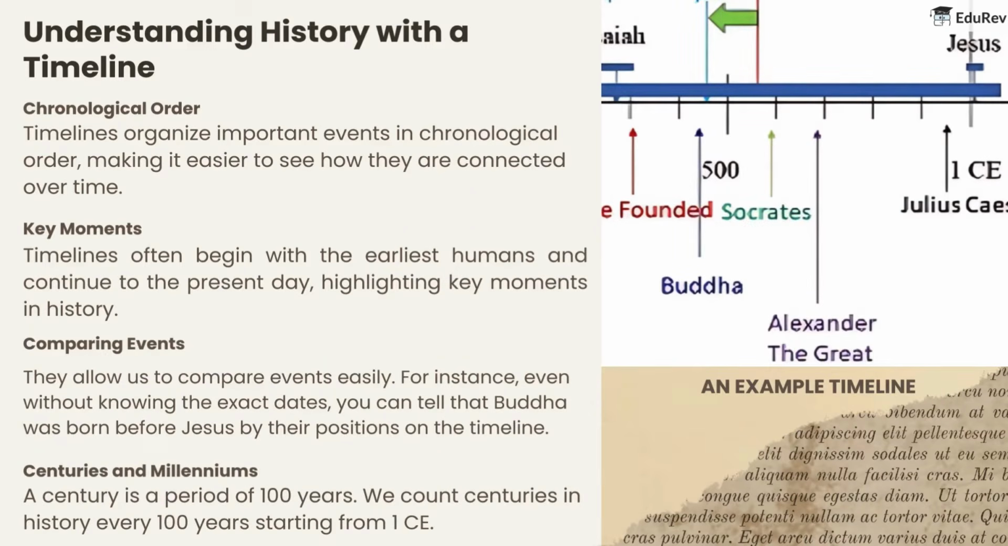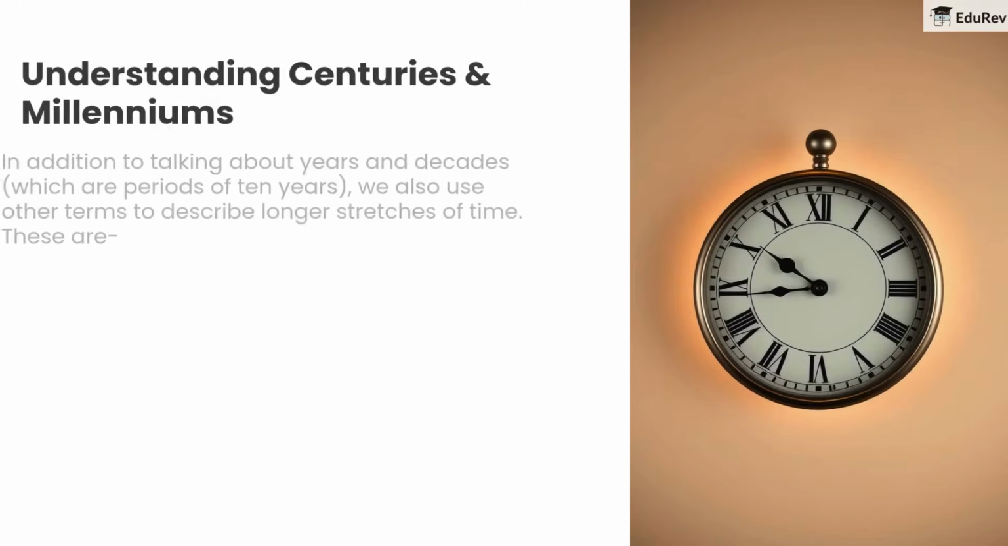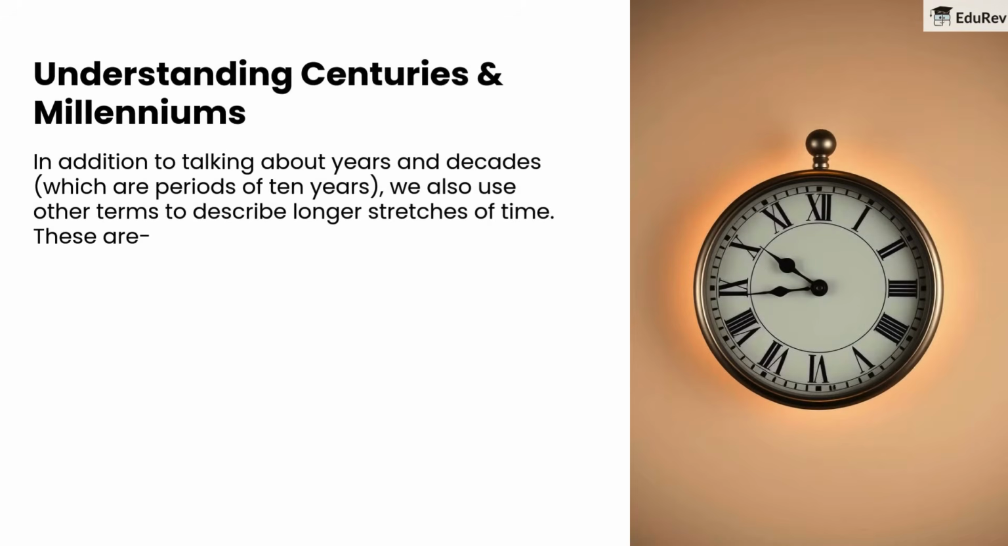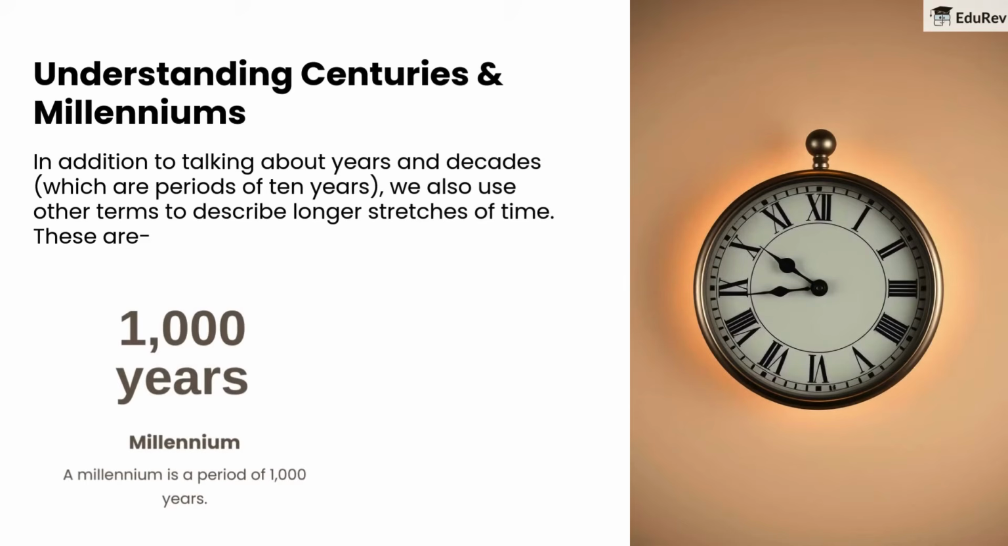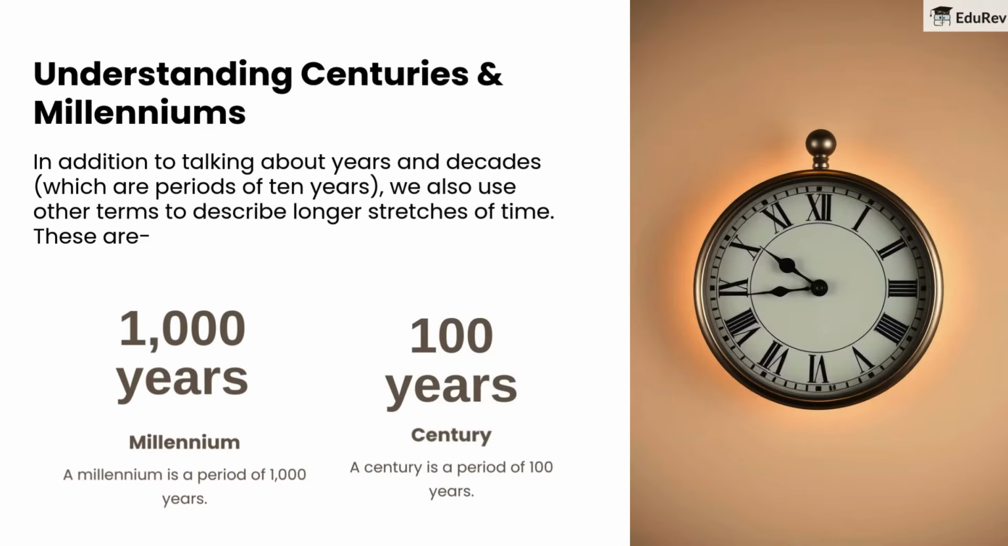Centuries and millenniums. A century is a period of 100 years. We count centuries in history every 100 years starting from 1 CE. In addition to talking about years and decades, we also use other terms to describe longer stretches of time. A millennium is a period of 1000 years. A century is a period of 100 years.